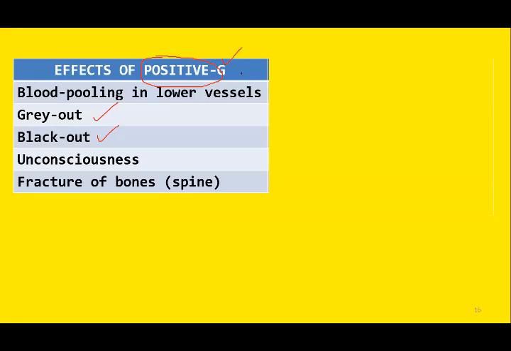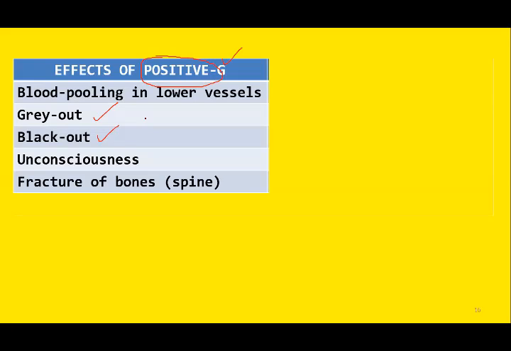So when you are accelerating, these are the effects of positive G. The blood will accumulate in the lower limbs, the lower vessels, and due to hypoxia, there is gray out. Gray out is due to hypoxia of the retina.